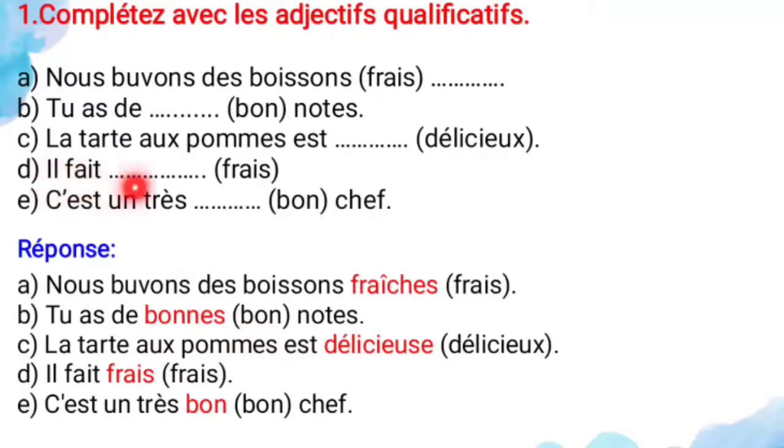And next, il fait dash frais. Here also frais is again fresh only. So here the noun is masculine, so you should not change anything, the same answer only. So il fait frais, it means it's cold or it's fresh. And next, c'est un très dash bon chef. Here the adjective is what? Bon. So here the noun is a masculine noun. For that masculine noun you should not change anything, same answer only. C'est un très bon chef. So it's a good chef.